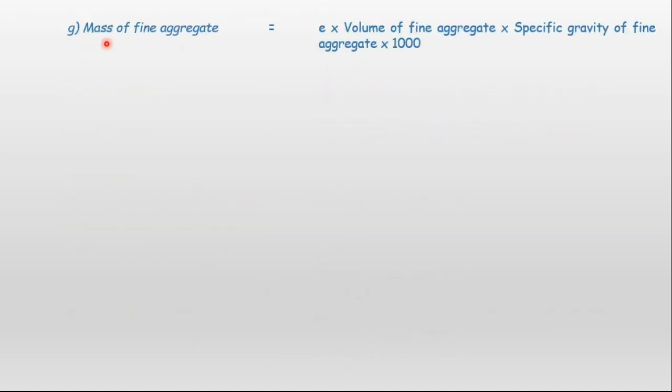Moving to the further part of the mix calculation, mass of fine aggregate, similar to coarse aggregate. Substituting the values, 0.6 into 0.35 into 2.6 into 1000, the answer comes out to be 546 kg of fine aggregate. So we have determined the volume and mass of coarse and fine aggregate. Chemical admixture is not given, so we are not calculating it. Mass of water and mass of cement we have already calculated.